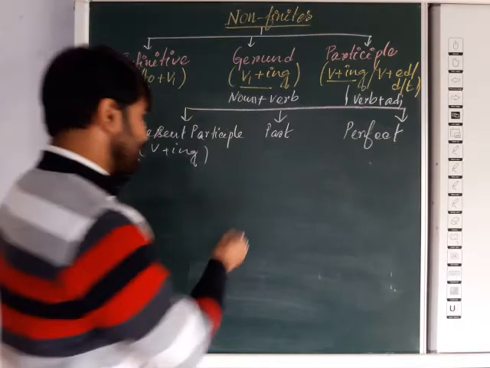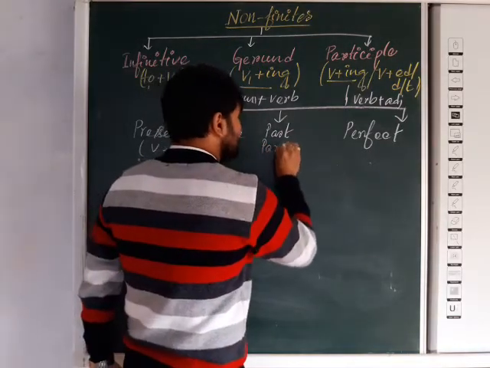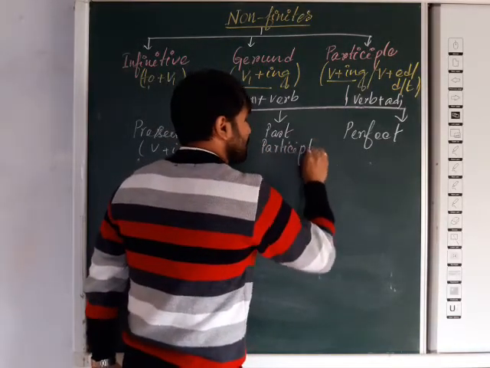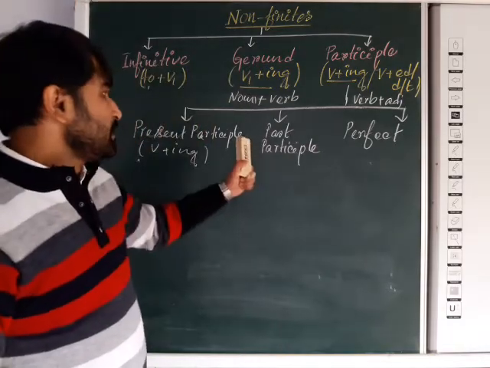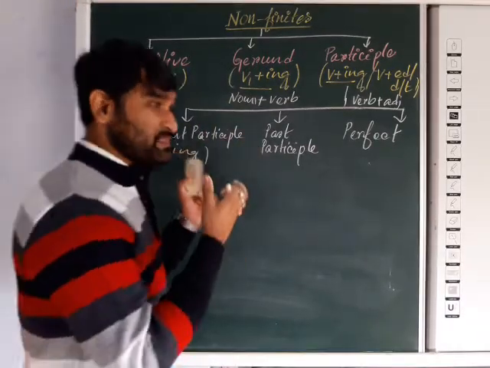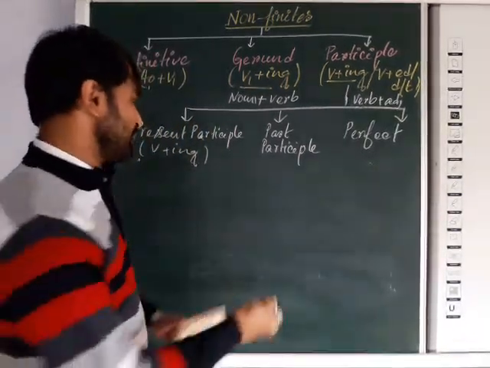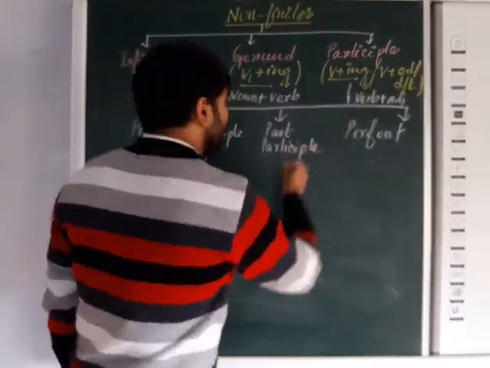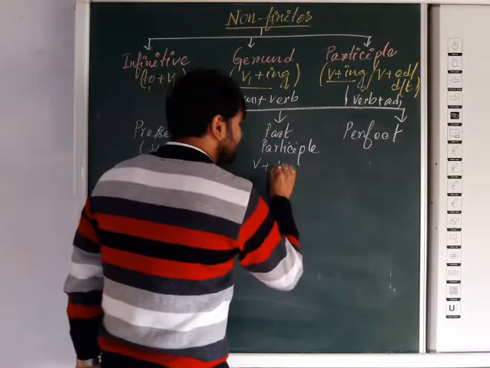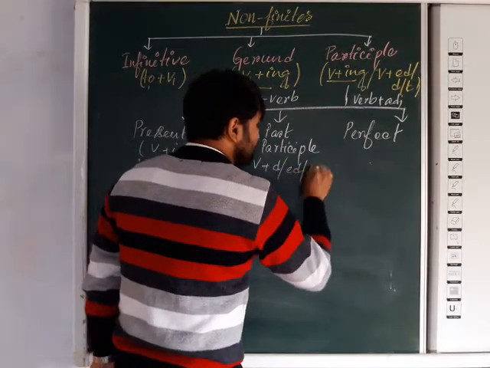Now we are going to the past participle. Past participle, all of you know. Past participle means an action that was already completed, and these verbs will be formed with verb plus d, sometimes ed, sometimes t.